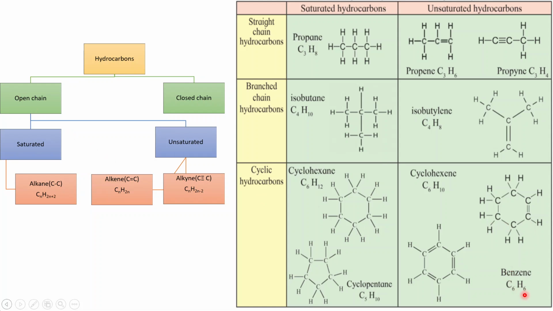Next, coming to benzene. Benzene also has a ring-like structure because it is a cyclic hydrocarbon. It is unsaturated, and the speciality here is that there are alternate double bonds and single bonds between carbon atoms. So we have a double bond, then a single bond, double bond, single bond, double bond, single bond. Hence, the formula of benzene is C6H6.